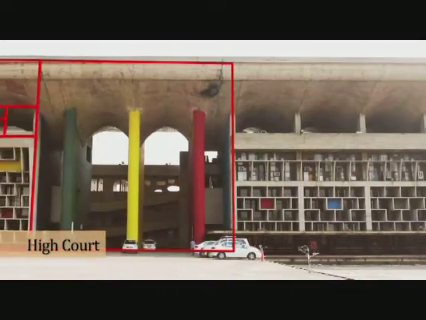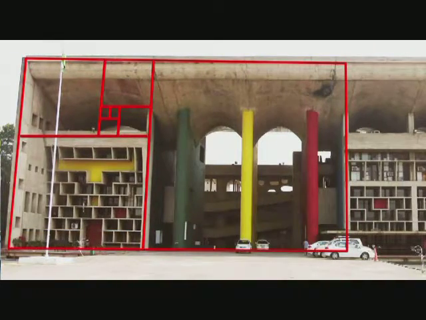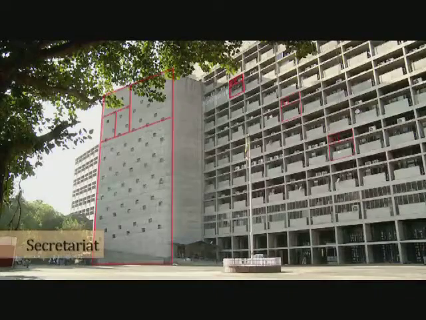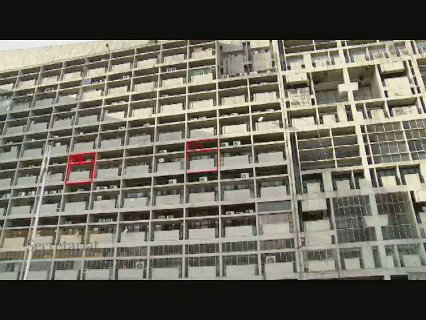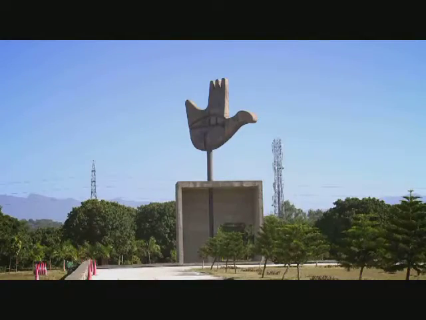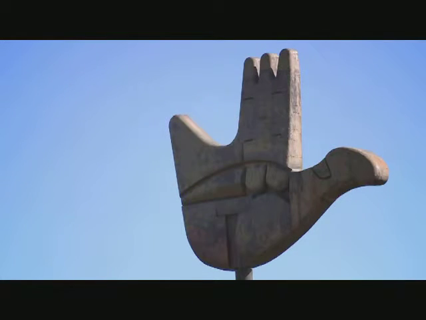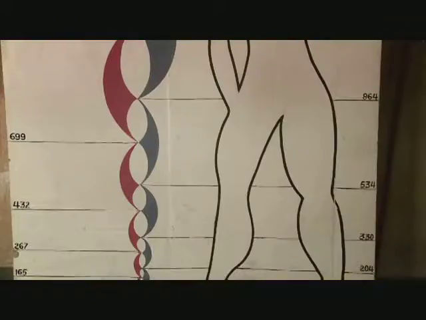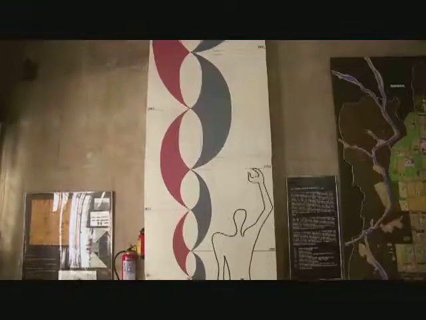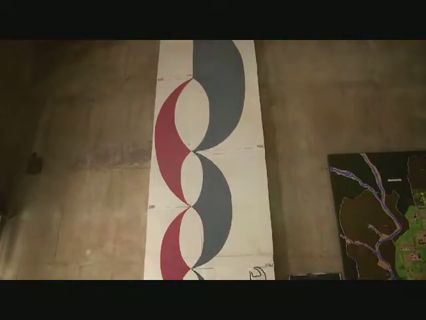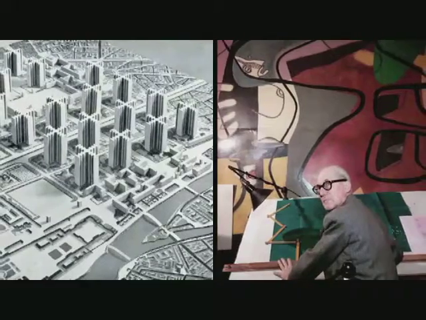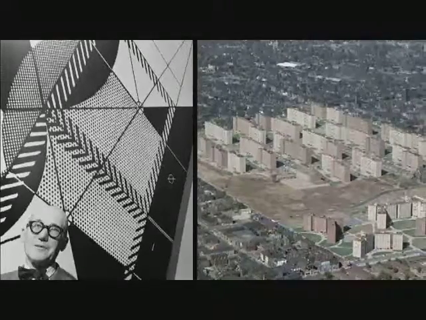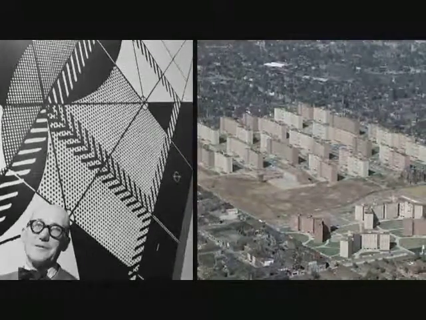Like at the High Court, where the golden ratio is reflected in the marvelous main structure along the pillars and the windows. Similarly, the golden ratio can be seen in every window section of the Secretariat. Incorporated in this scenario is the famous hand of the modular man. Corbusier's rationale for bringing in this proportion in his architecture was his belief that human life was comforted by mathematics. Corbusier hoped that his system would one day be used to standardize all aspects of construction throughout Europe and possibly worldwide. He had patented the concept and was looking forward to huge financial reward.